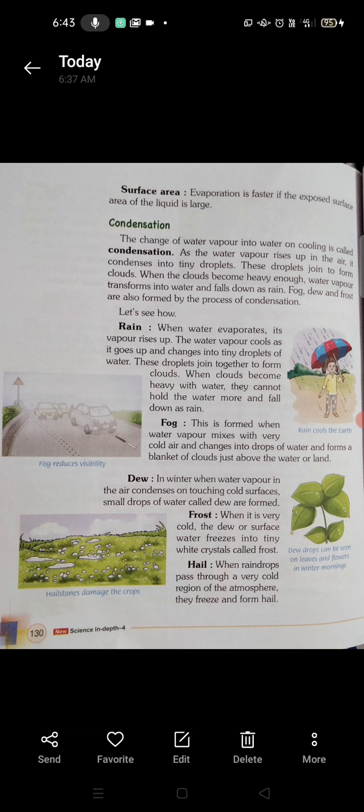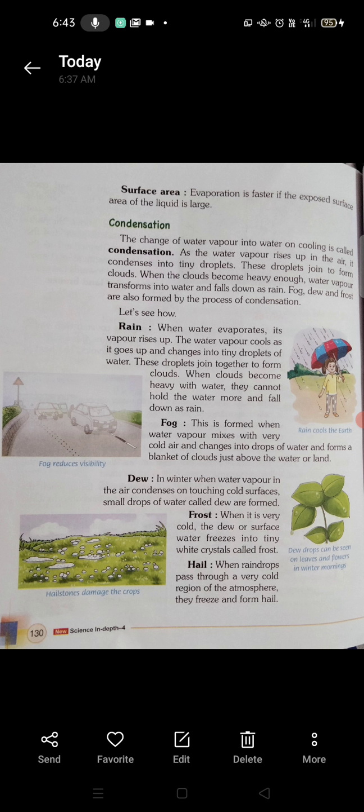Okay, students. The next we have is dew. So what is dew? In winter you must have seen there are some drops on the leaves, right? We say that in Hindi, os. So when water vapor goes in the air, it condenses, and when it touches cold surfaces it changes into small drops of water, right? And those small drops of water are called dew.